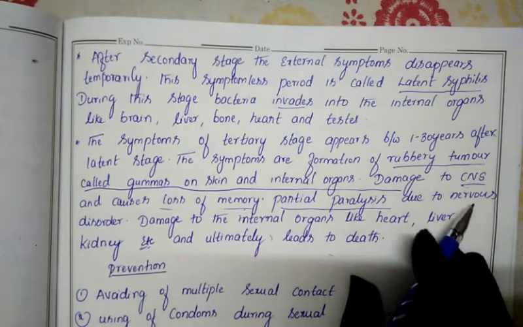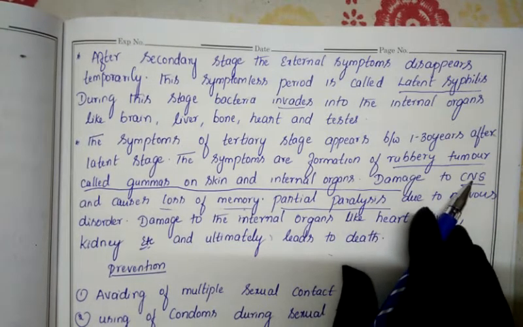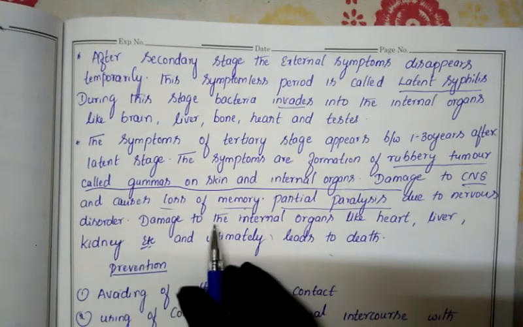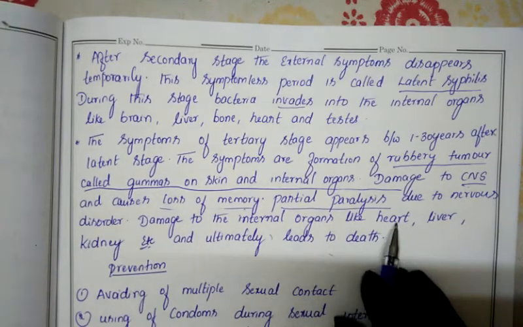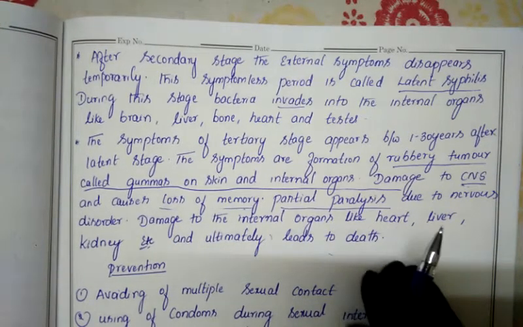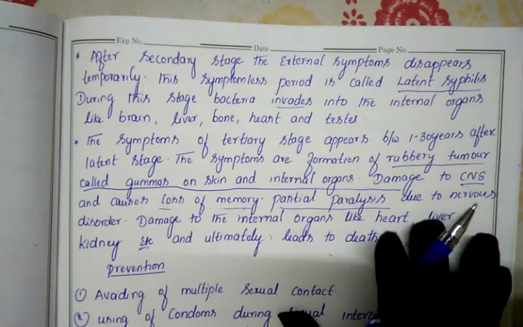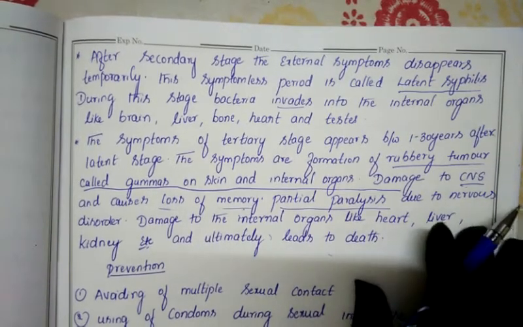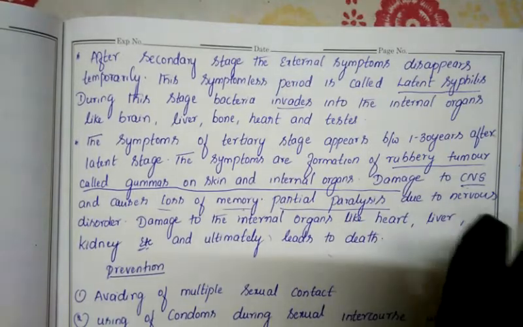The nerves are connected to the brain. As the brain gets damaged, automatically the nerves will also get damaged. Then it will damage the other internal organs also. As I said, to which internal organs it will invade, we can't predict. Either it may damage all internal organs or it may damage two, three or four, we can't predict.